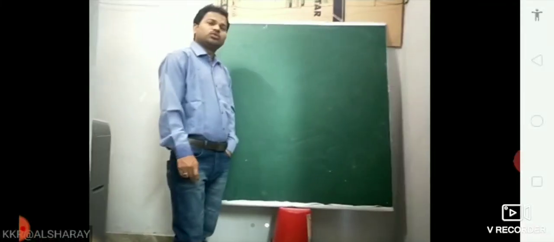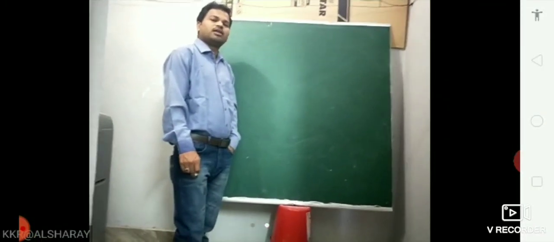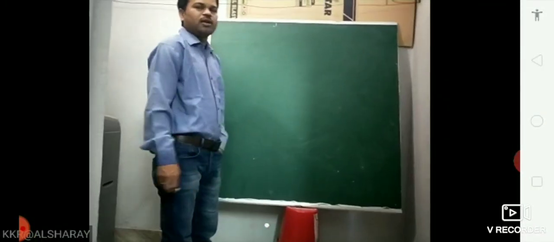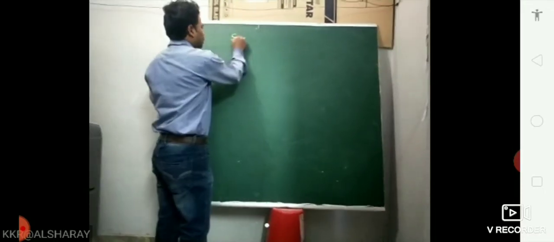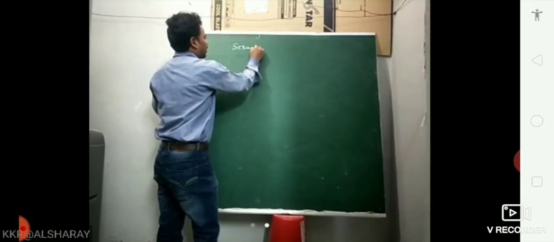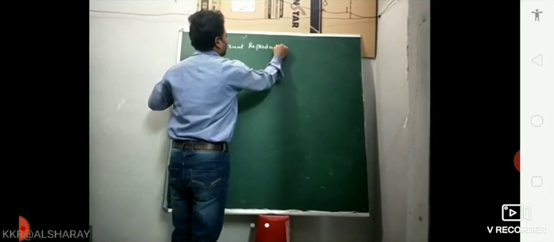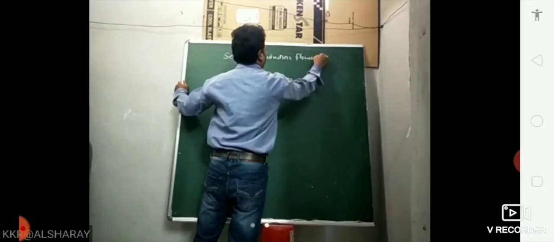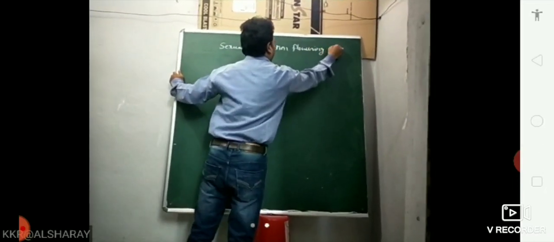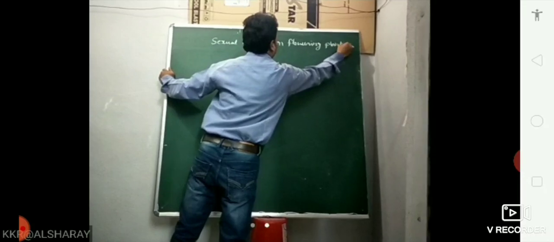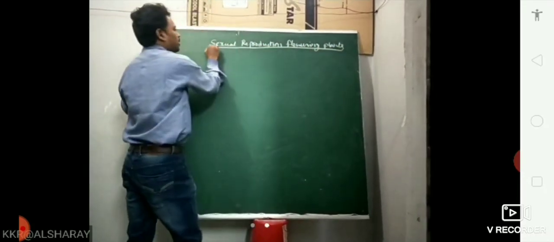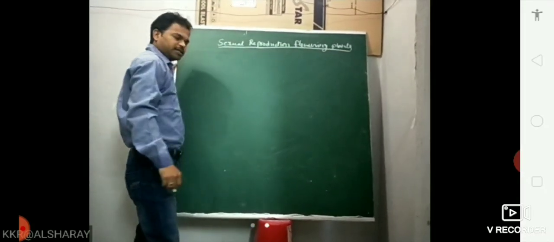We are going to start the lesson: sexual reproduction in flowering plants. So, what is sexual reproduction in flowering plants?